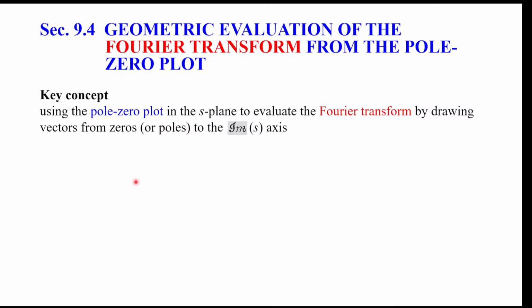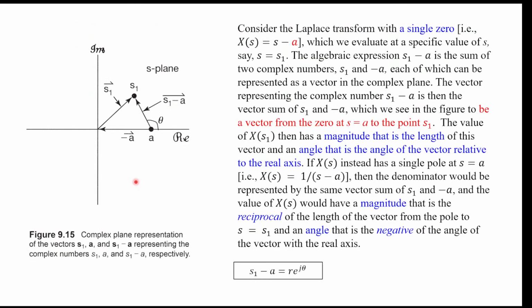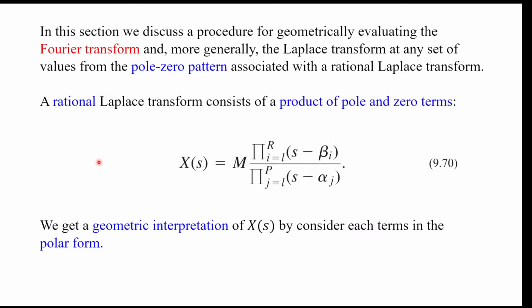The Fourier transform was only evaluated on the j omega axis, and the Laplace transform is evaluated on the whole s-plane, and it has all those poles and zeros on the s-plane. And from the Laplace transform we can actually go back and get some properties of the Fourier transform.